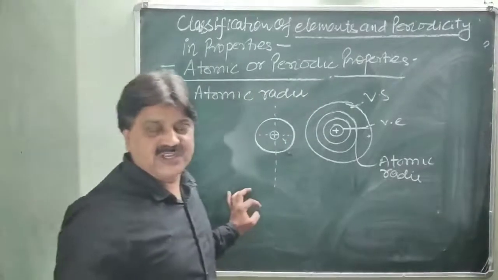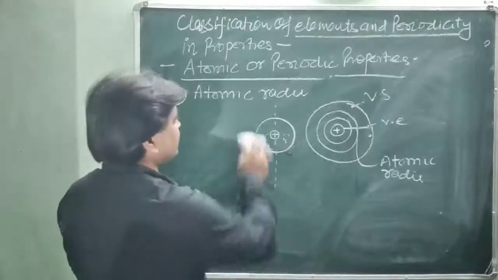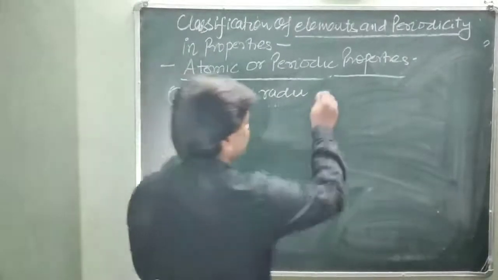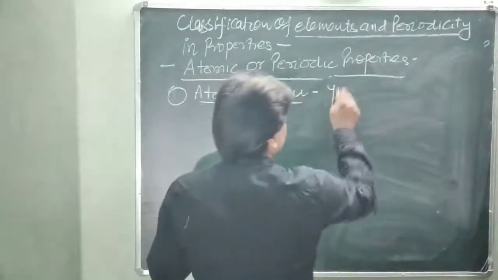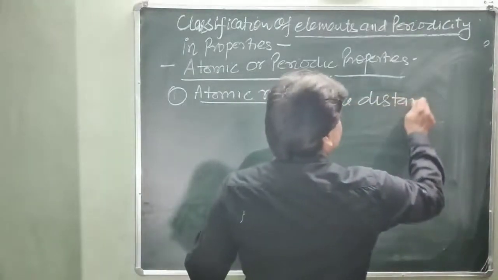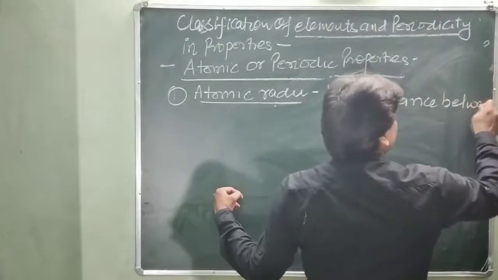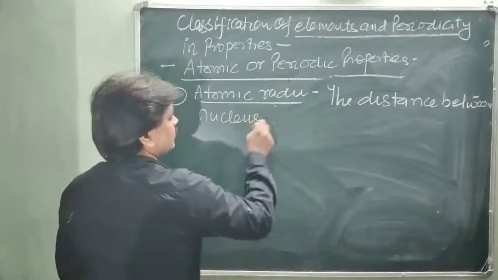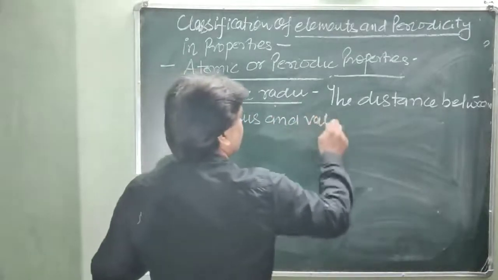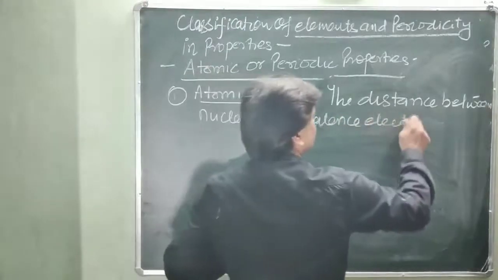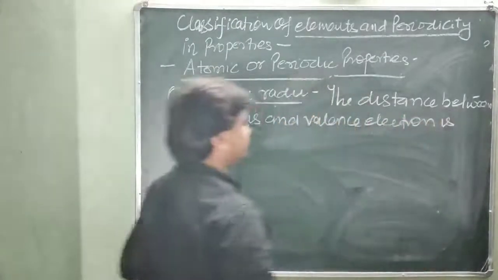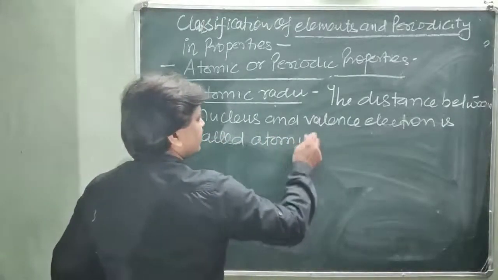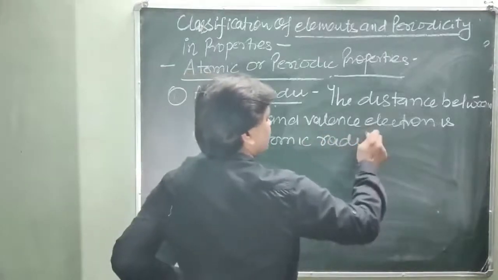The distance between the nucleus and the valence electron is called the atomic radii.